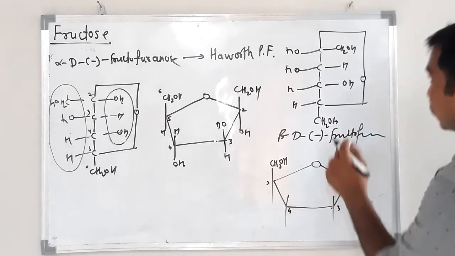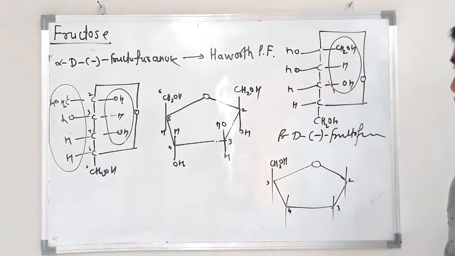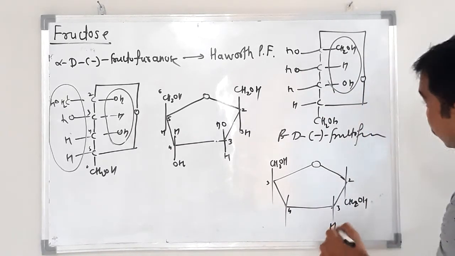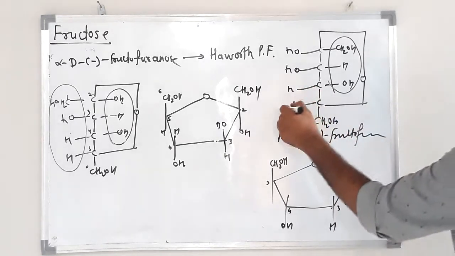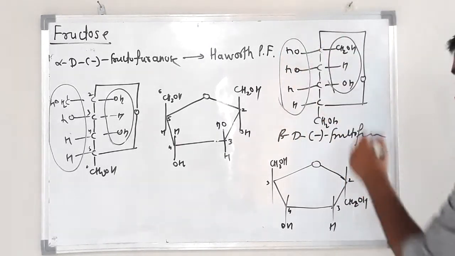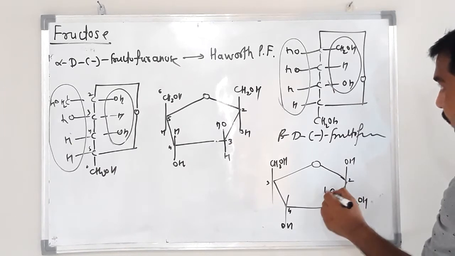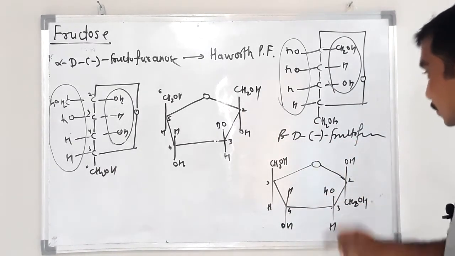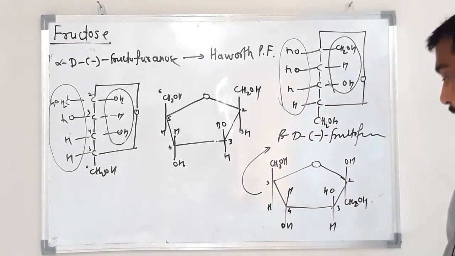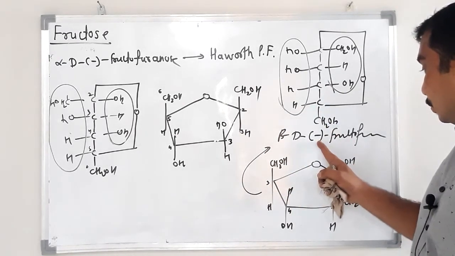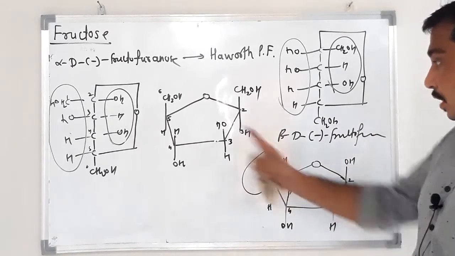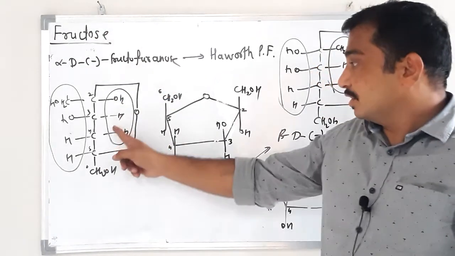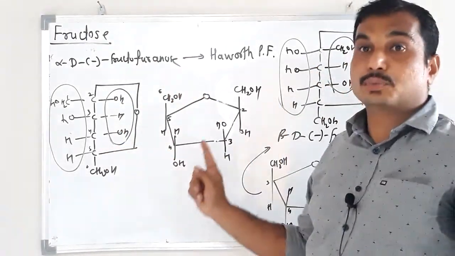Okay. So right-side substituents are attached from the downside, CH2OH, H, OH. Here top side, OH, OH, H, H. Okay, so this is the Haworth projection formula for beta D negative fructofuranose, alpha D, beta D. Okay, so fructose: open chain structure, cyclic structure, and Haworth projection formula.